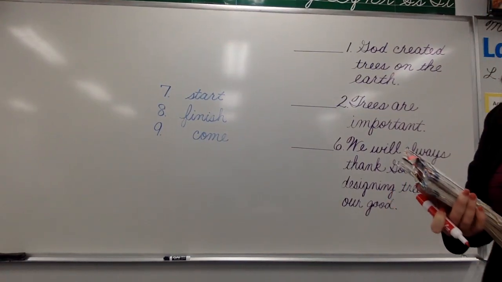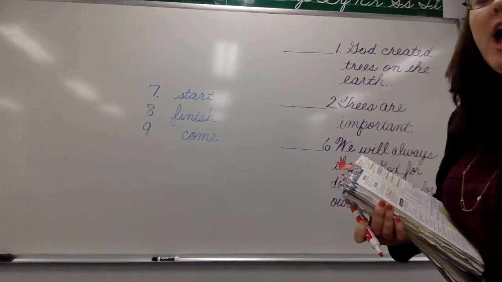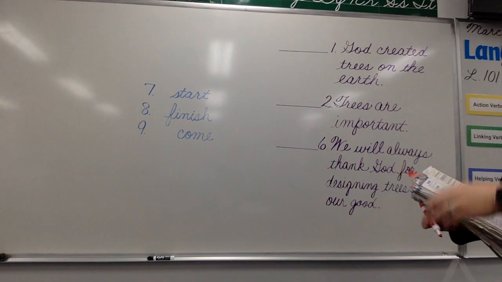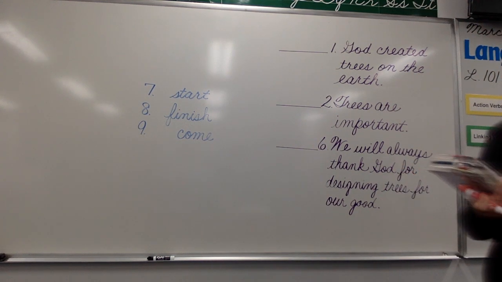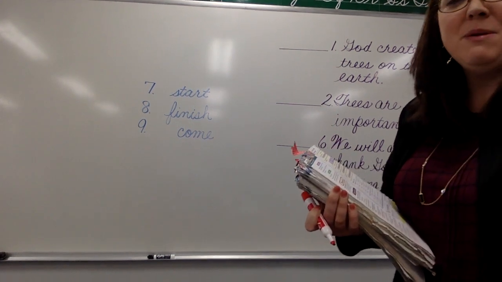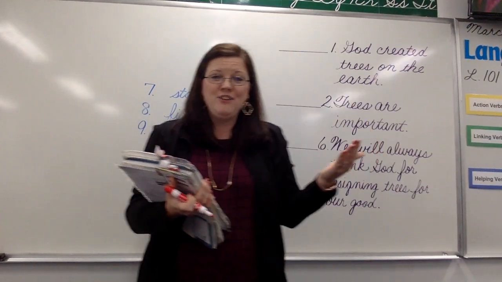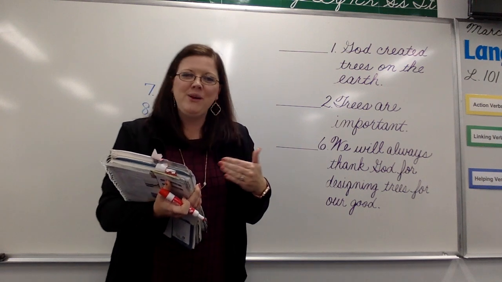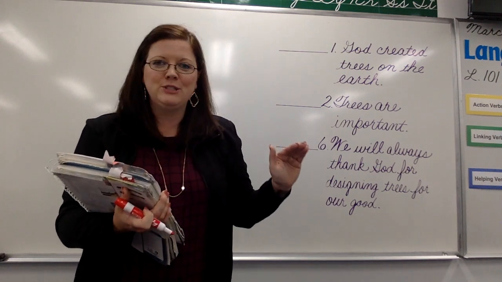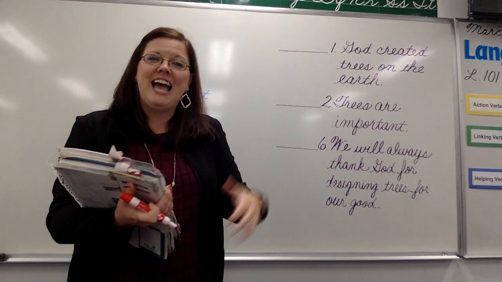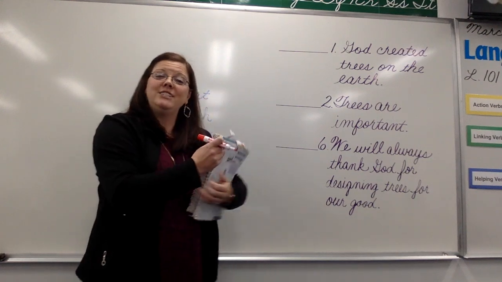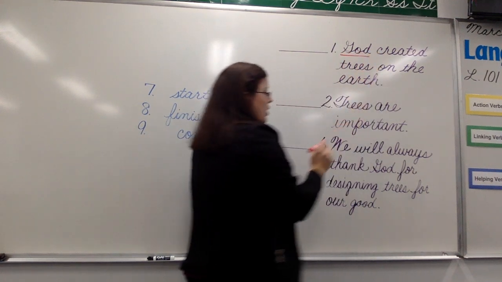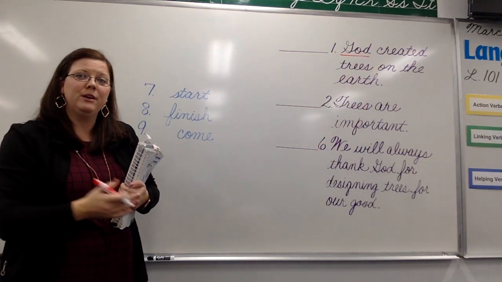Let's take a look at number 1 together. God created trees on the earth. As a reminder, we need to keep in mind who the star of our sentence is. And of course, the star of this sentence is God. It always helps me to identify right from the start who or what this entire sentence is about. And I always like to underline our subject 1 time. You can underline your subject 1 time too in your book.